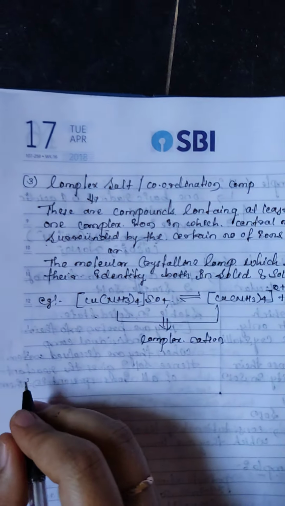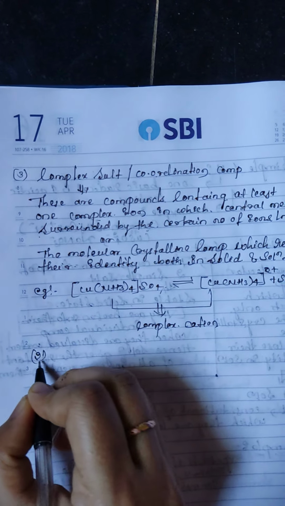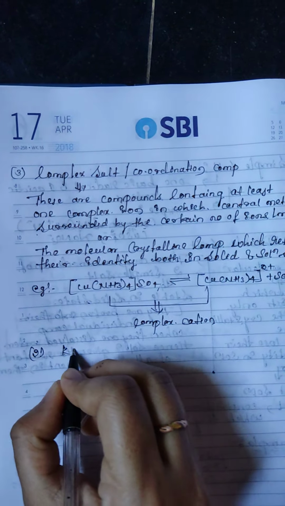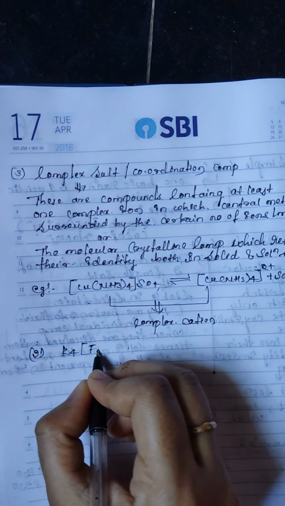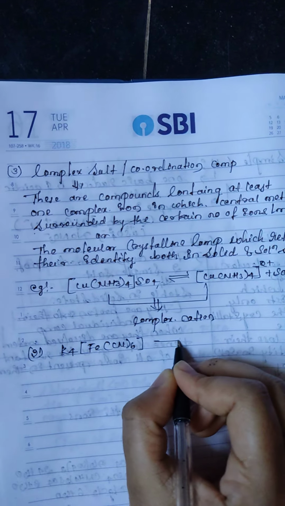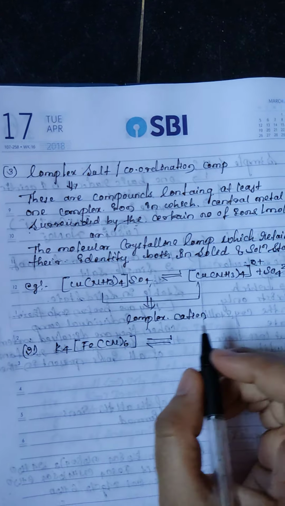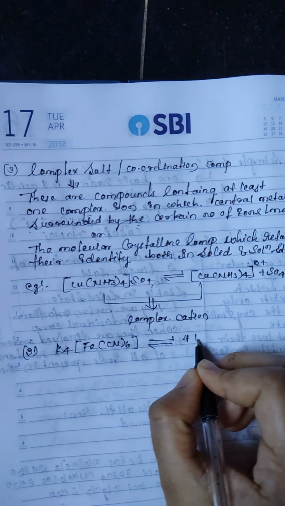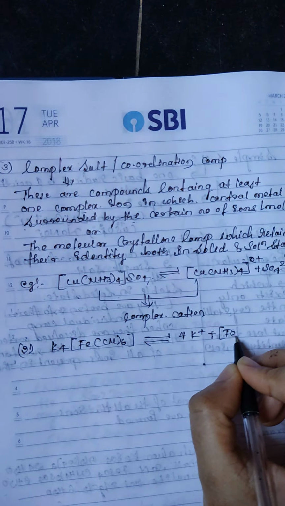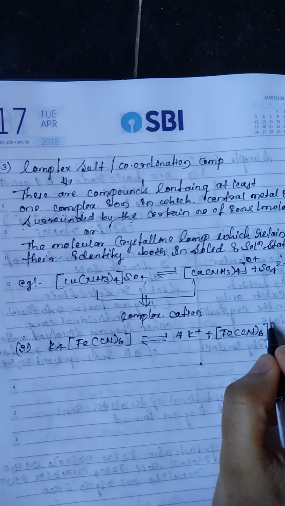Okay, another one is the next example, potassium ferrocyanide, K4[Fe(CN)6]. Potassium ferrocyanide is an anionic complex: 4K+ and [Fe(CN)6]4-.